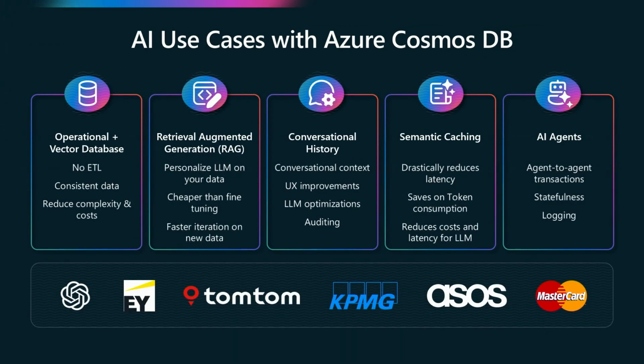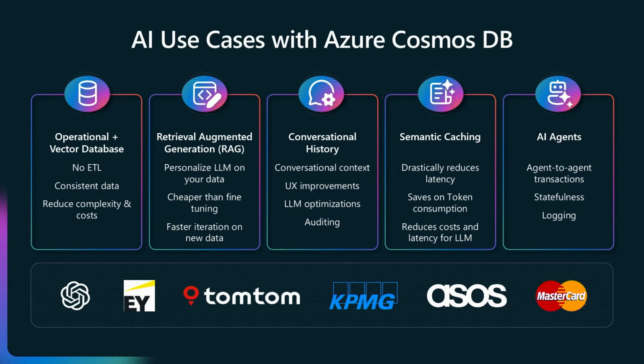As we move into the era of AI-driven innovation, the role of database has significantly expanded beyond traditional data storage and data retrieval. So what's the difference and the benefits of using Azure Cosmos DB for AI scenarios? First, combining operational database with vector database eliminates the need to ETL data into a single-purpose vector database, reducing the complexity and the cost.